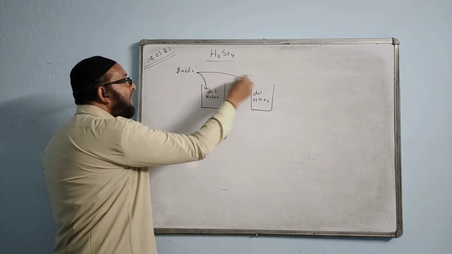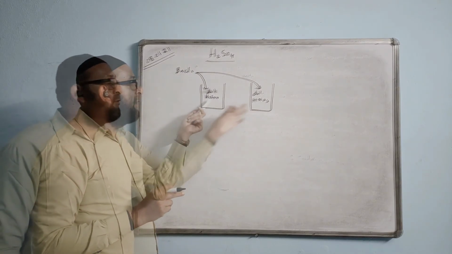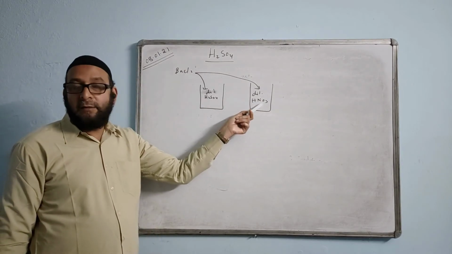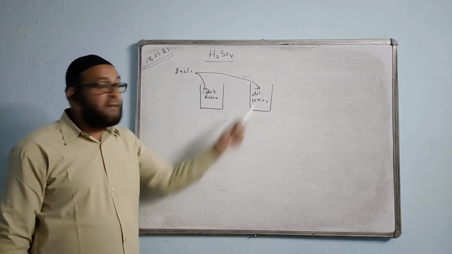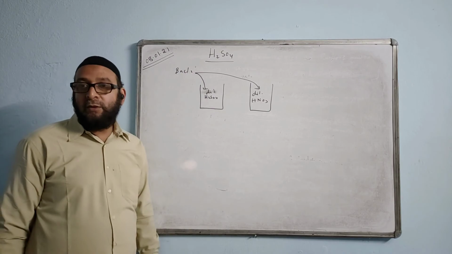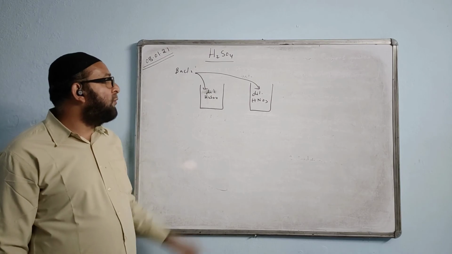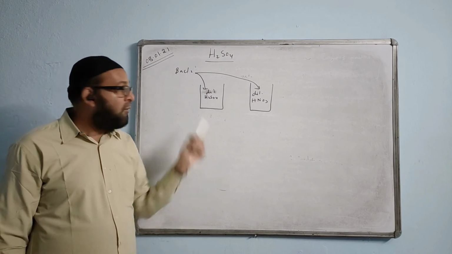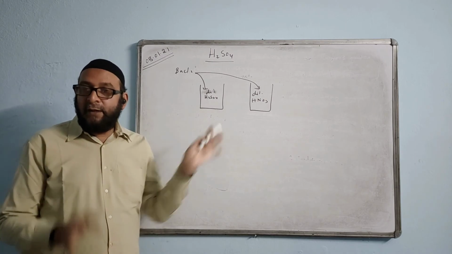When you add it here and here, what will happen? Here you will get a white precipitate, that is barium sulfate, when we add it to dilute sulfuric acid. But when we add it to dilute nitric acid, no precipitate forms, because barium nitrate is a soluble salt, whereas barium sulfate is insoluble. So which solution will we use to distinguish between H2SO4 and HNO3? The answer is barium chloride. Hope it is clear. This is how we can distinguish without heating.